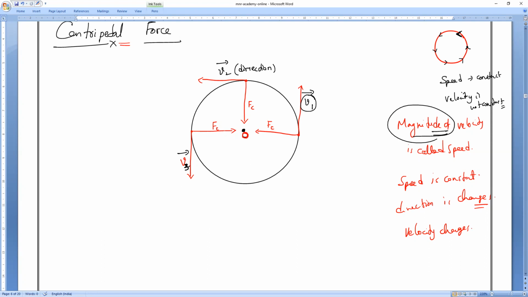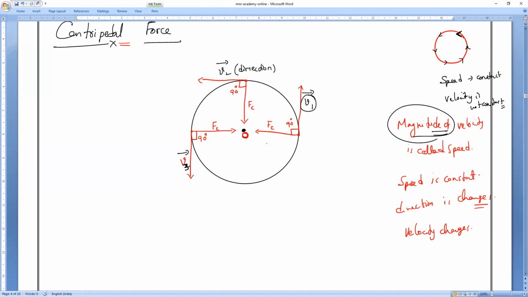So there is always an external force which makes the direction of the body keep changing, and it is always acting towards a fixed point. That fixed point is O, the center. It always acts perpendicular to the direction of velocity, so the angle between the force and the velocity is always 90 degrees.